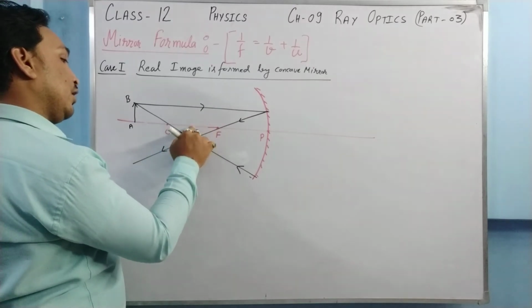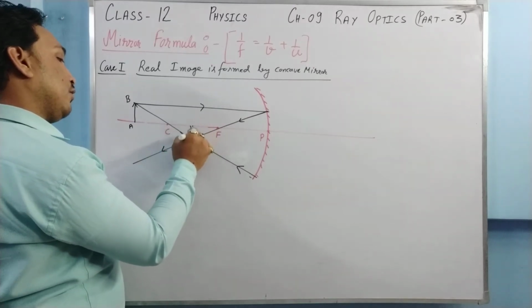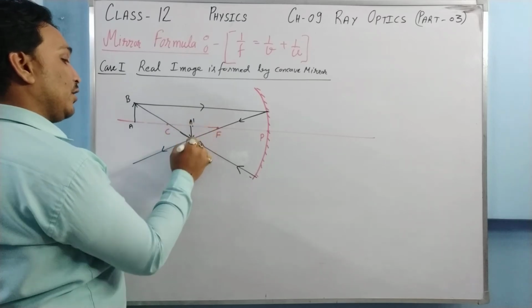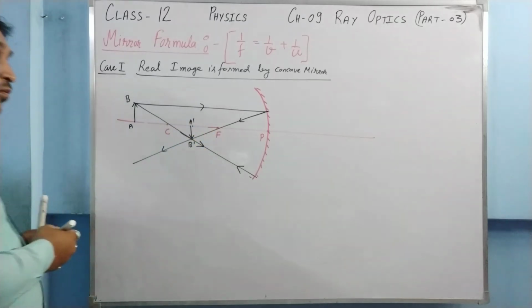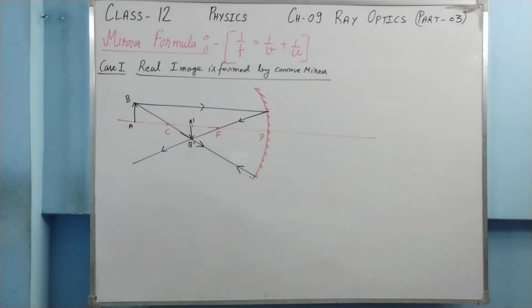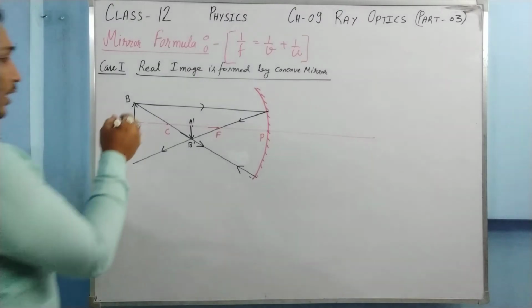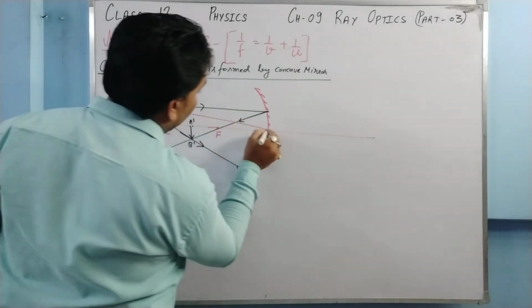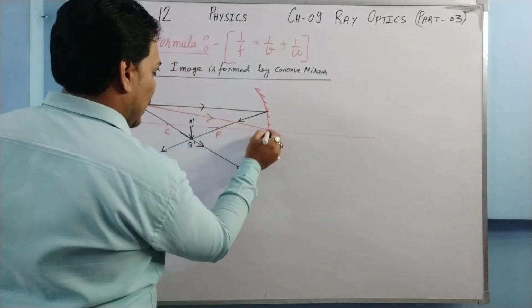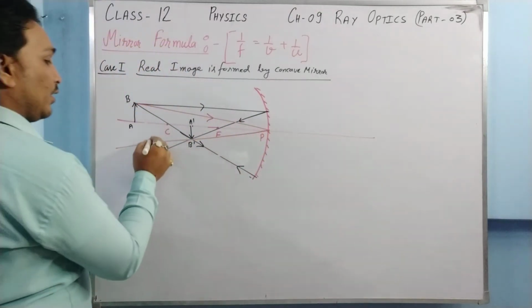So the image we get over here, say this is your A dash, B dash. But for proving the formula, I need one more ray, and that ray will go to the pole and pass through the same point.